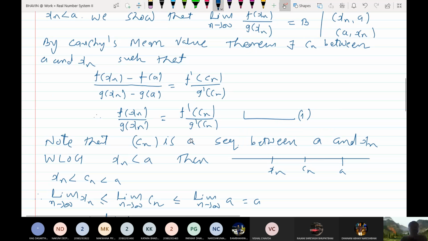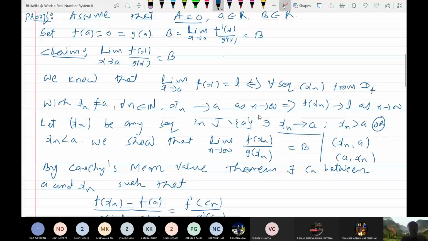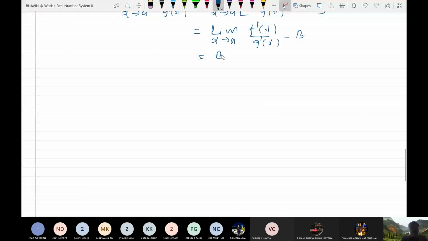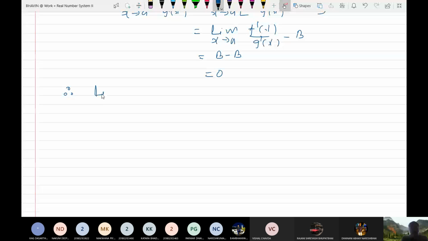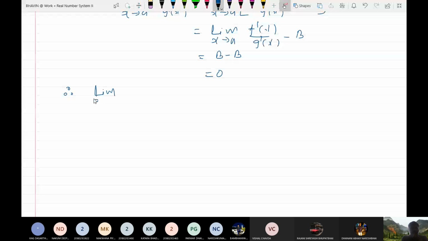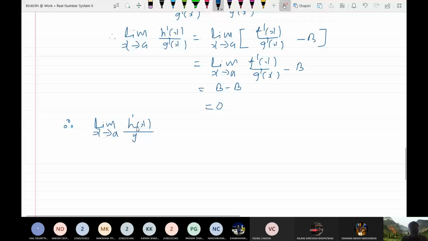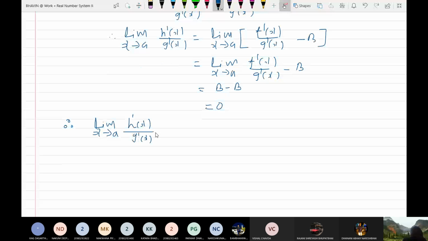So just put this equal to b. So what is the answer? 0. Yes. So limit as x tends to a, h'(x) upon g'(x) is equal to 0.